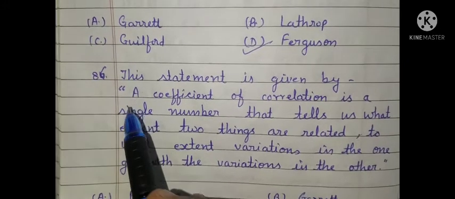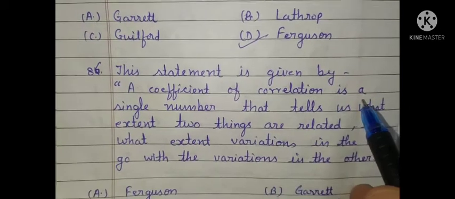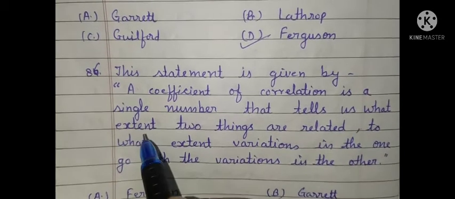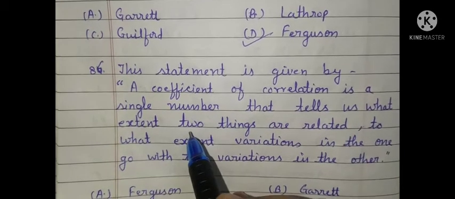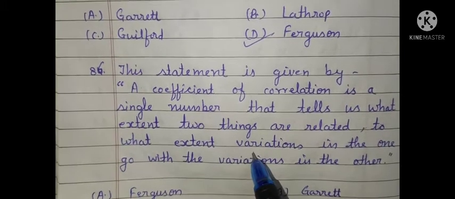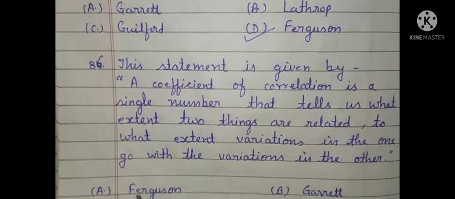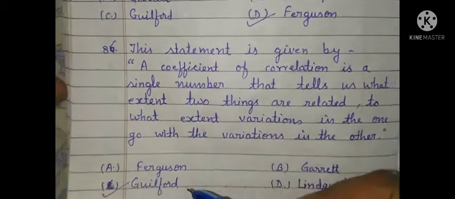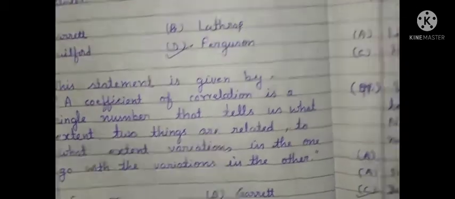The coefficient of correlation is a single number that tells us to what extent two things are related, to what extent variations in the one go with the variations in the other. The statement is given by Guilford.